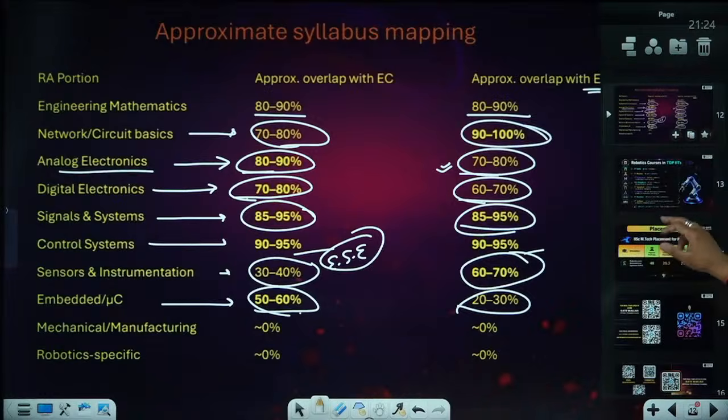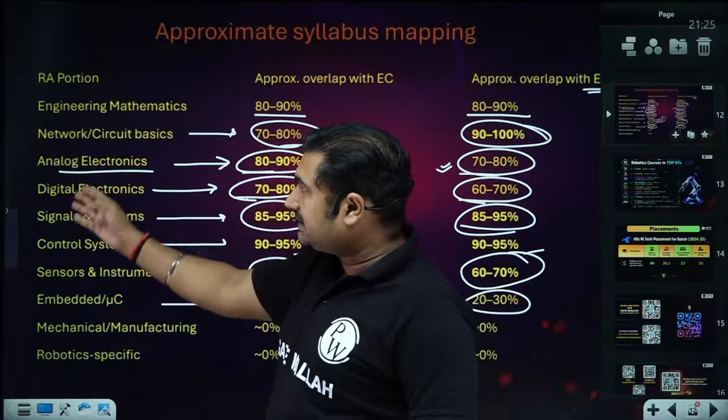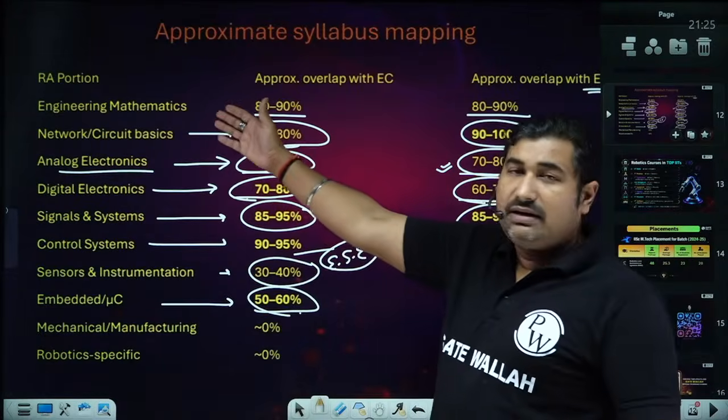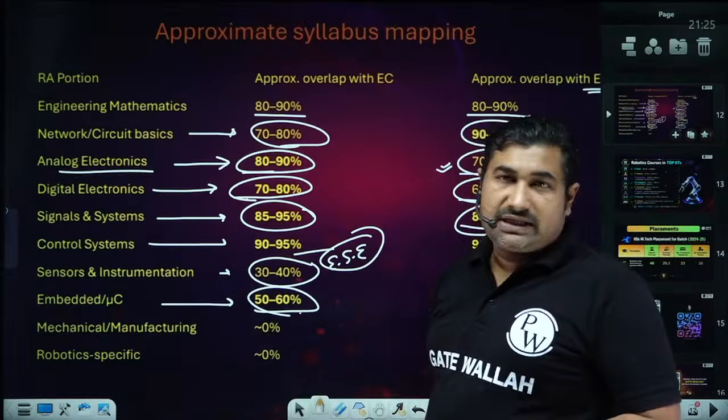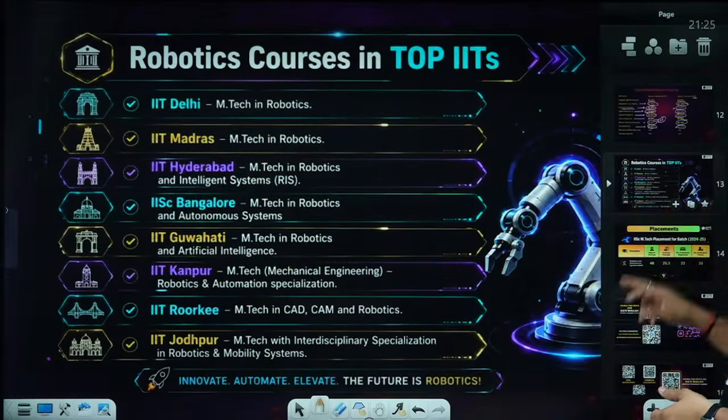So, you had better start with the basic portion, beta ji, like network, engineering mathematics, network, analog electronics. If you are in your Bachelor of Engineering, better to start with the engineering mathematics and network portion, okay? Because this is part of your BE as well.